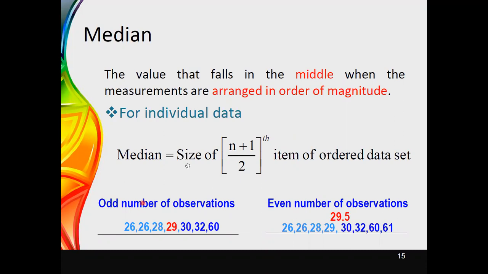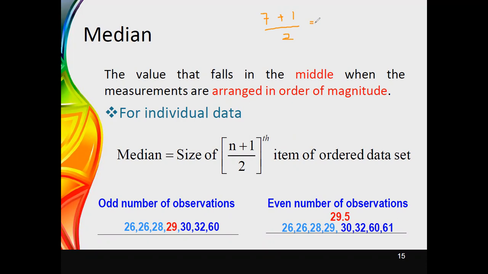Therefore, as an example, here you can see that it is for an odd number of observations. Now you can see there are altogether 7 observations. N is equal to 7. Therefore, you add 1, then divide by 2.